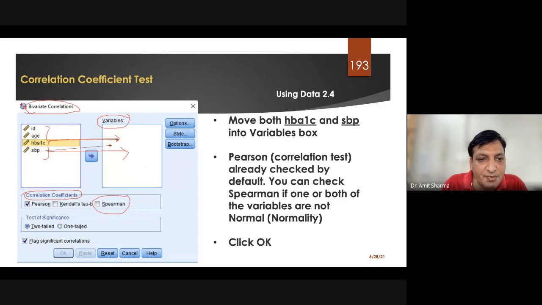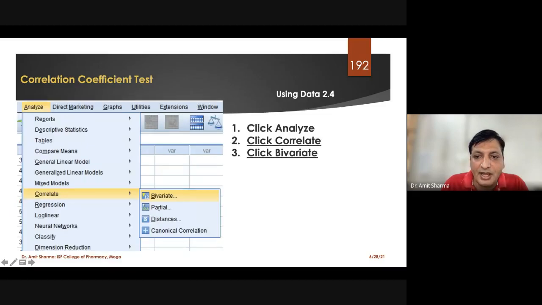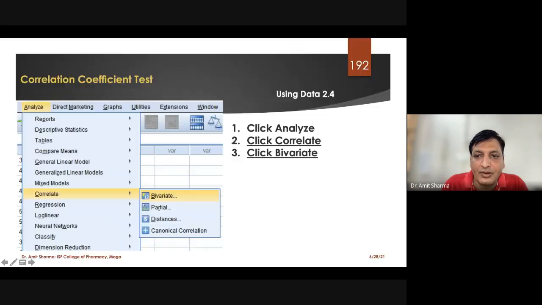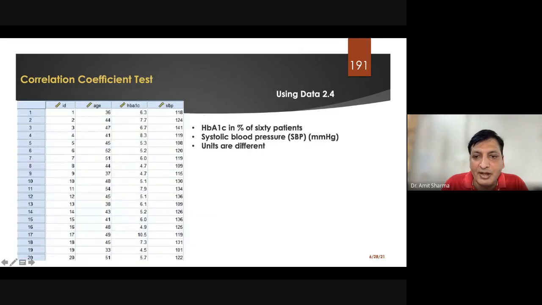And at the end, where Correlation Coefficient has been written, you have two different options. One is for Pearson and one is for Spearman correlation. So you should have applied the test for normality of distribution earlier, to find out what the distribution of your data is. The rule says that the independent variable, I'll just write it with the pen, wait, and the dependent variable both should be normally distributed.